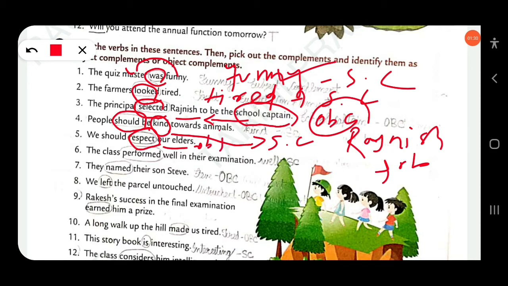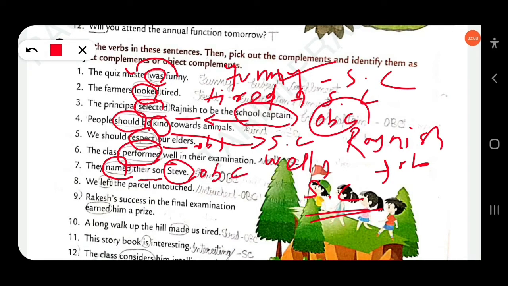Then next, the class performed well in their examination. Here performed is an intransitive verb. Well is the subject complement, SC. Then next, they named their son Steve. Here named is a transitive verb. Their son is the object, and Steve is the object complement. Here Steve is the object complement, OBC.